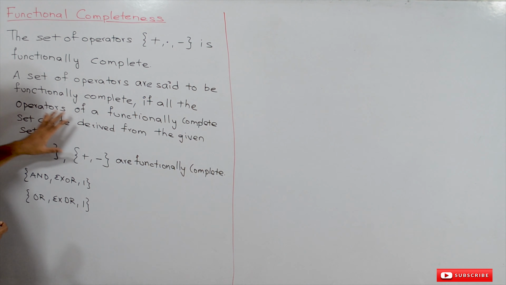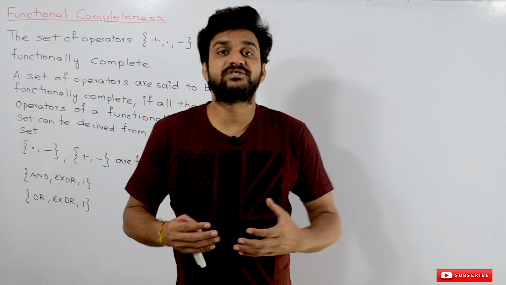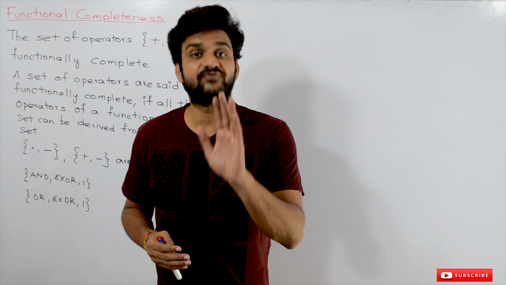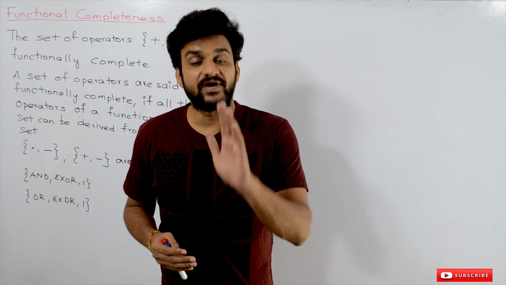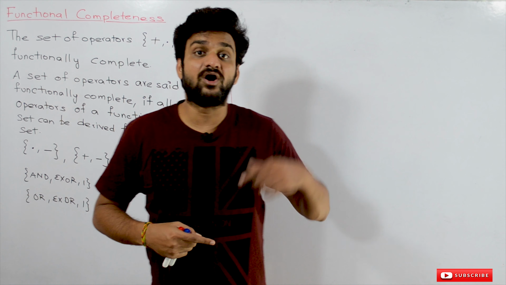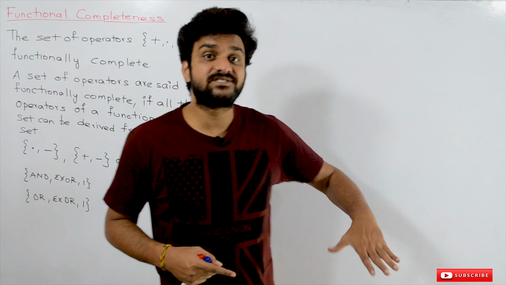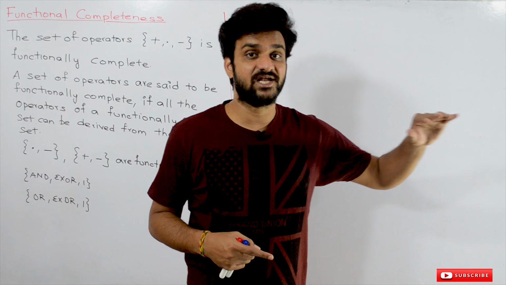So given a set of operators, if we are able to derive all the operators of a functionally complete set, then this set of operators is called functionally complete.